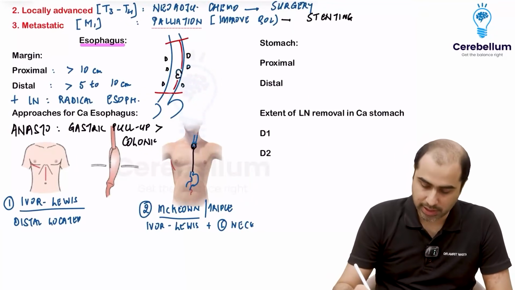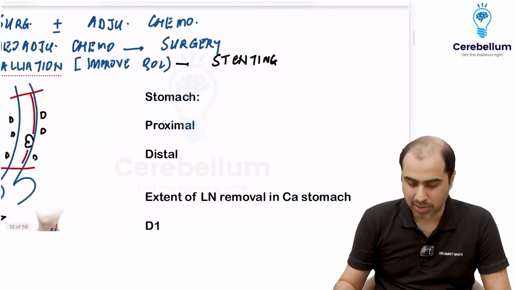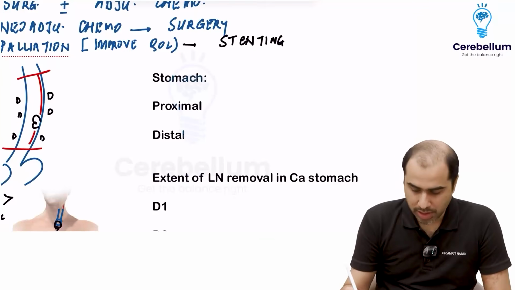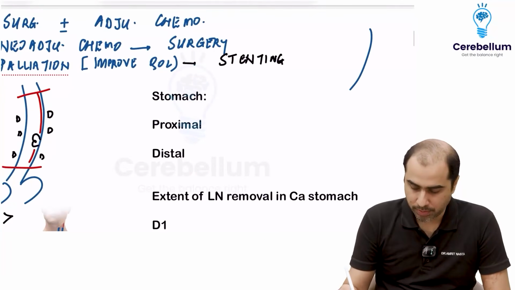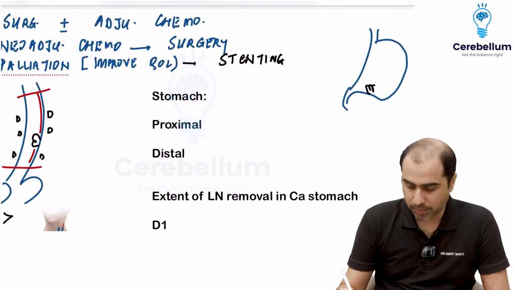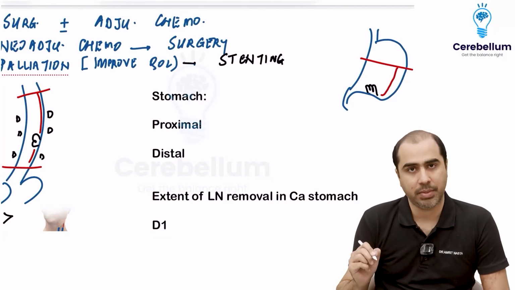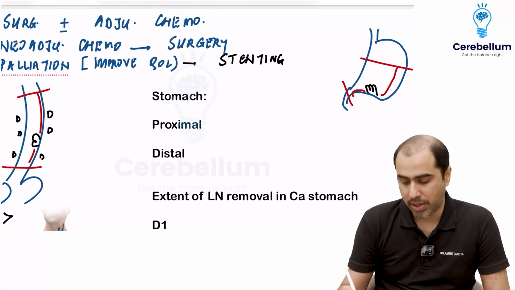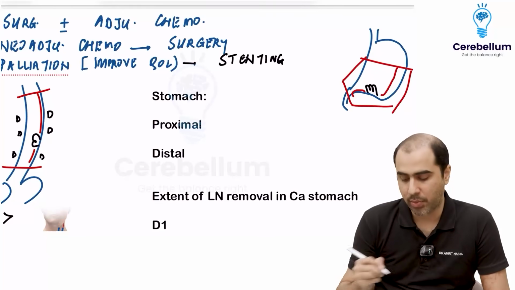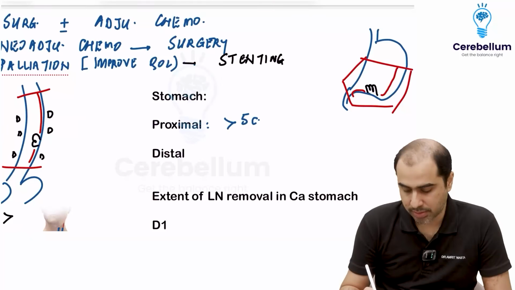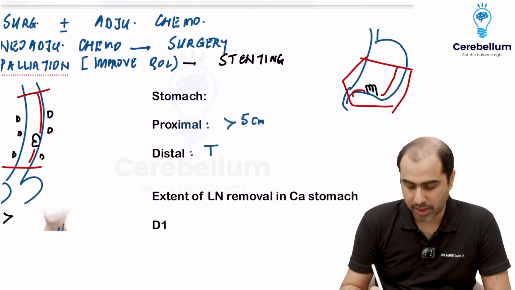If you understood cancer esophagus, cancer stomach is even easier. Because in stomach, there are no approaches. You have to go in the abdomen only. And here also there are margins that you should know. If the tumor is in the distal stomach, for example, which is usually the site, your proximal margin will not be 10 centimeters, it will be 5 centimeters. And the distal margin will be till you finish the stomach, that is till you reach D1. So for stomach, proximal margin should be more than 5 centimeters. Distal margin is usually till the first part of duodenum, till D1.